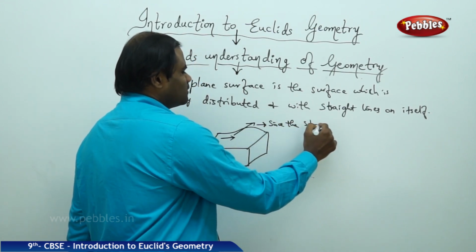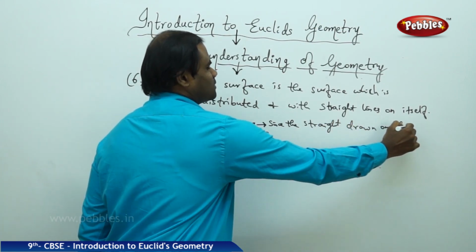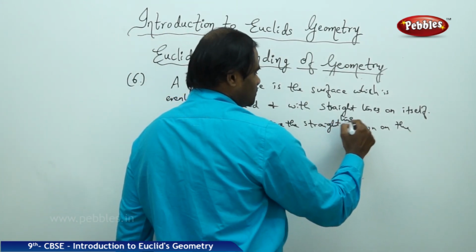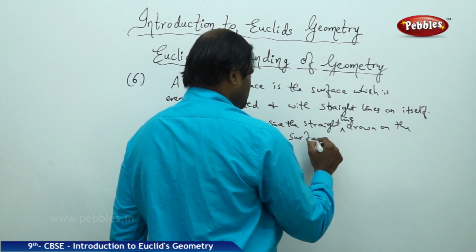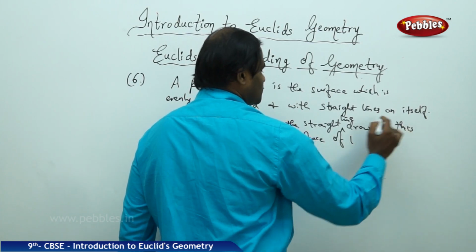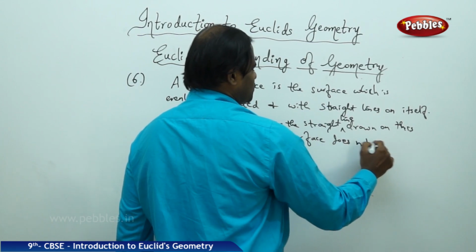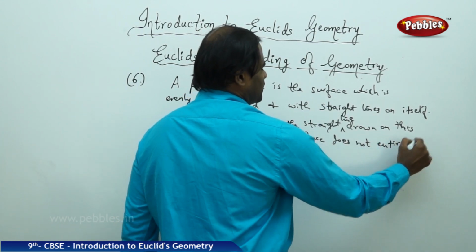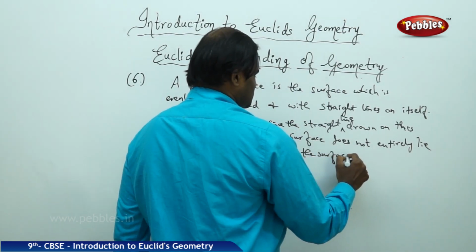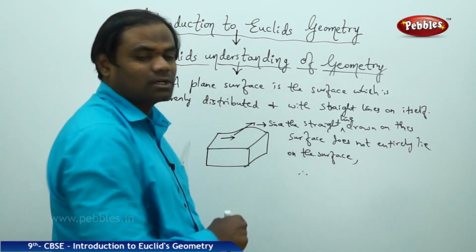Since the straight line drawn on this surface does not entirely lie on the surface, therefore, according to Euclid, mathematically, this is not a plane surface.